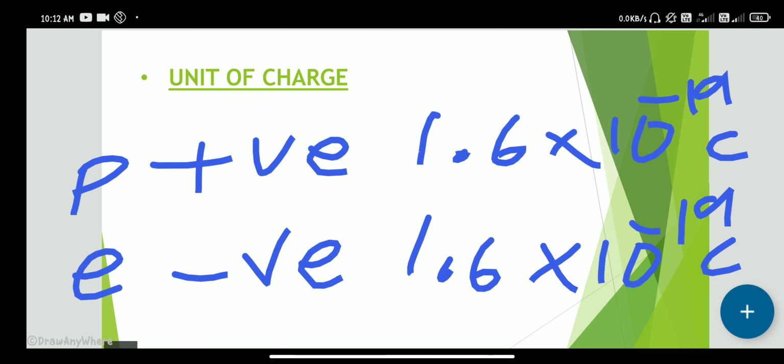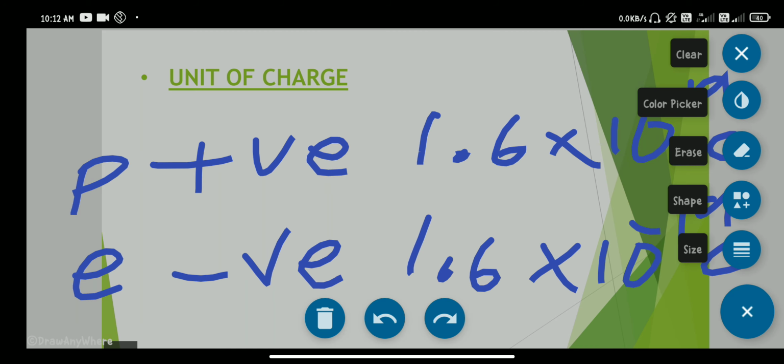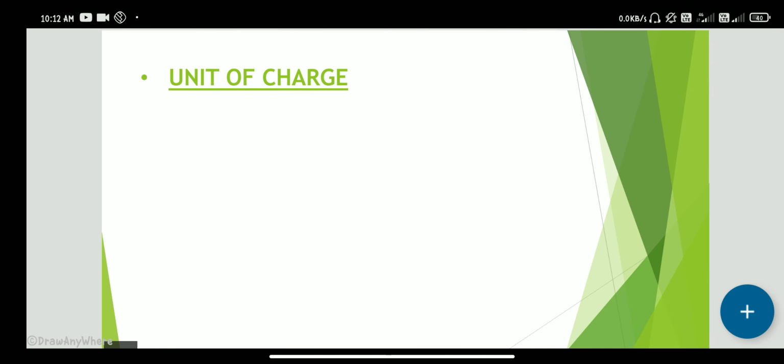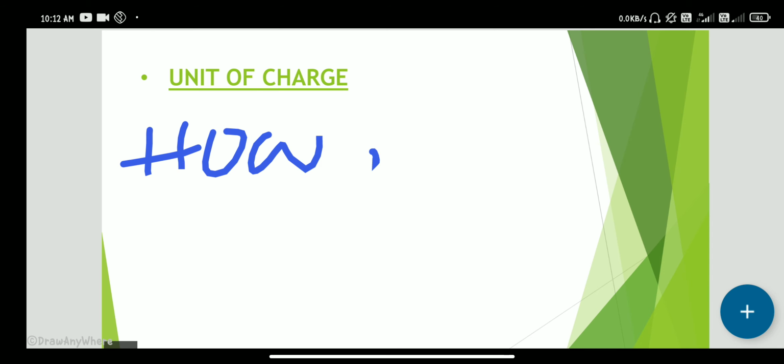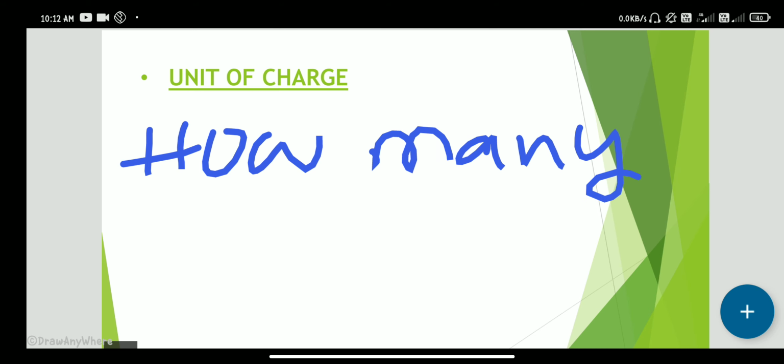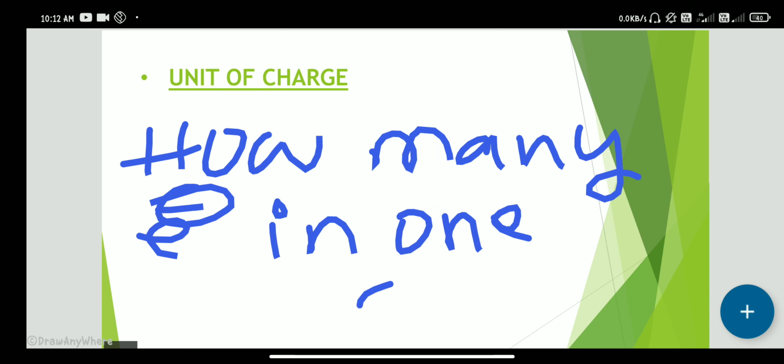As discussed, the neutron has no charge. Let's discuss more: how many electrons are in one coulomb?